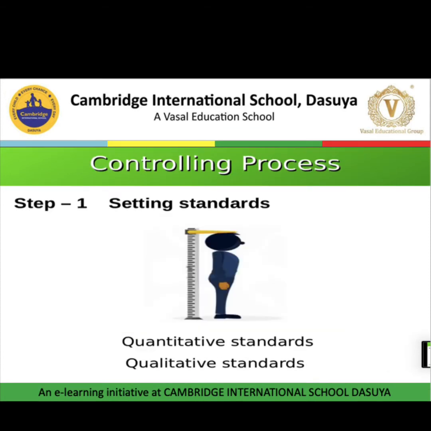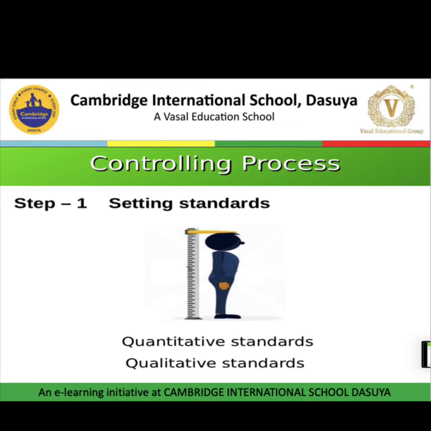After studying the relationship between planning and controlling, now we will discuss the process of controlling. By following the process of controlling, we ensure that desired goals are achieved. And here some steps are involved. First one, setting performance standards, measurement of actual performance, comparing actual performance with standards, analyzing deviations, and taking corrective action.